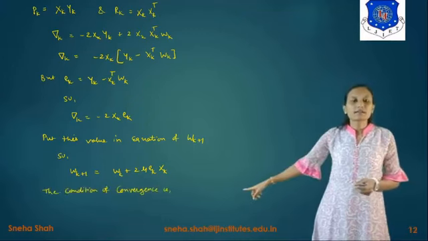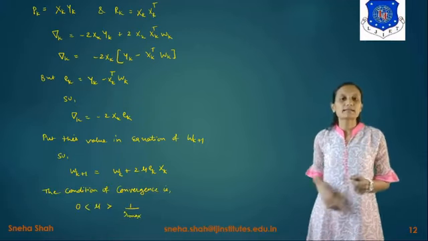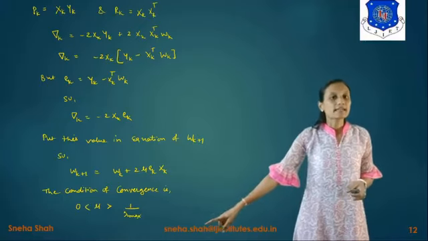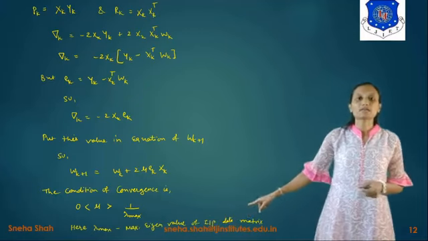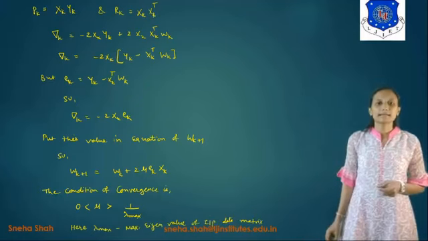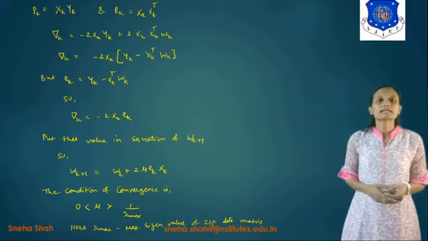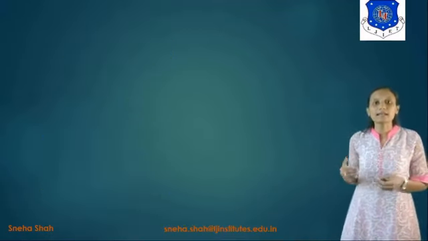Now the condition of convergence is represented as 0 is less than mu, but mu is less than 1 upon lambda maximum. Here the value of lambda maximum represents the maximum eigenvalue of the input data matrix. So by using this equation we can find out the condition of convergence. It means where we are getting the stable output.